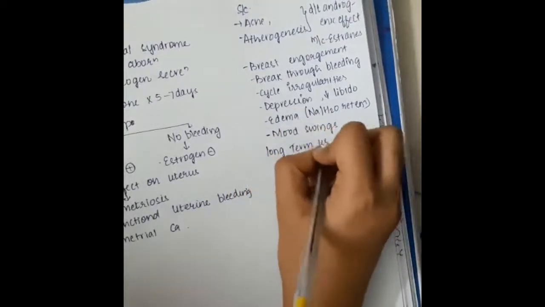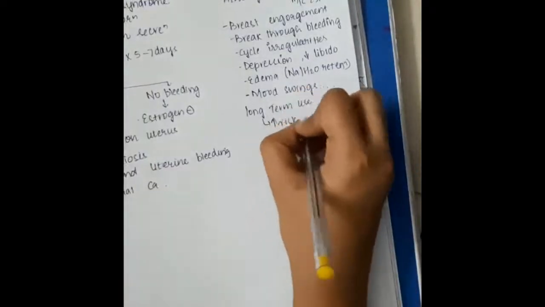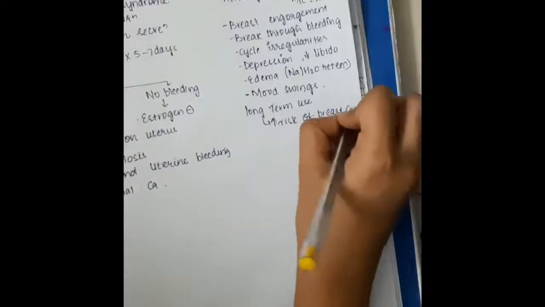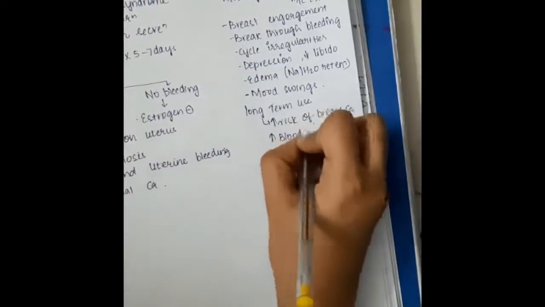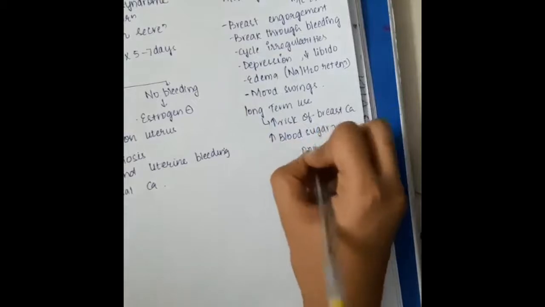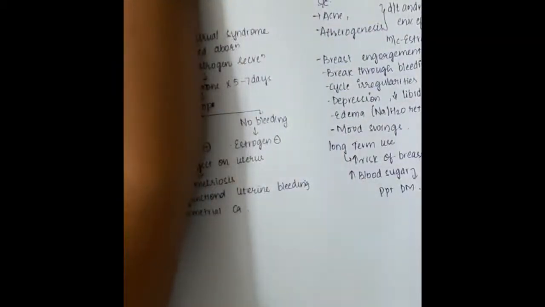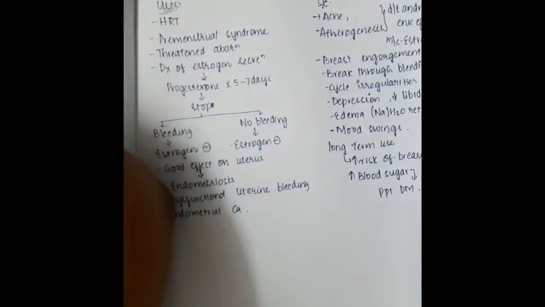Now, when we use these progesterone derivatives for long term, they can increase the risk of breast carcinoma and they can also increase the blood sugars. Because of increased blood sugars, they can precipitate diabetes mellitus. So this is one important thing.